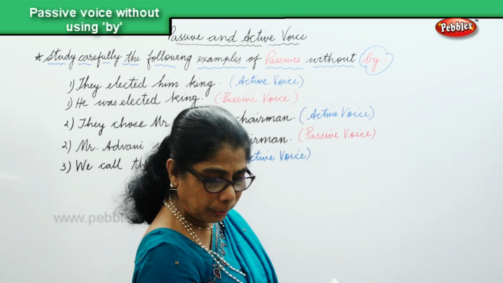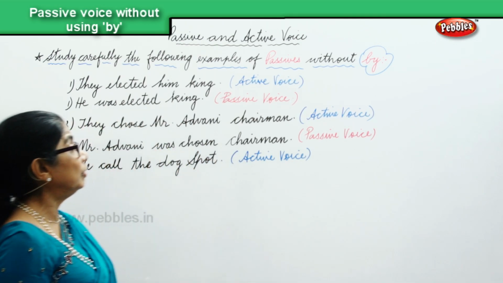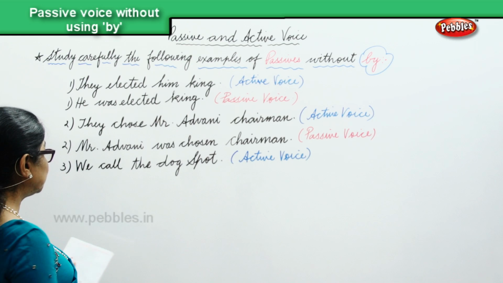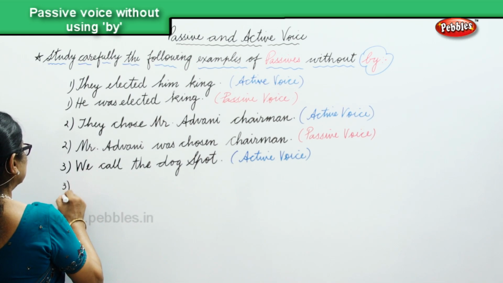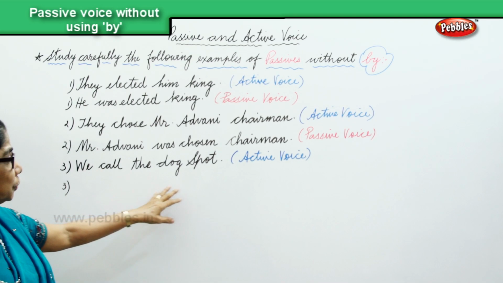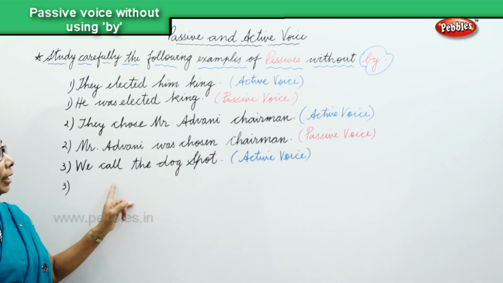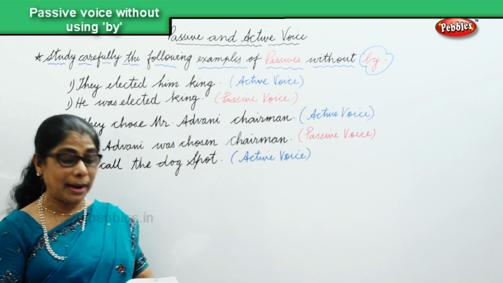Okay, now we're changing that into passive without by. Let's see. The dog is called Spot. We call the dog Spot, that's the active voice, and we are going to change this active voice into passive without by.